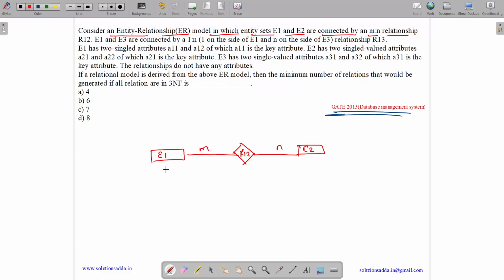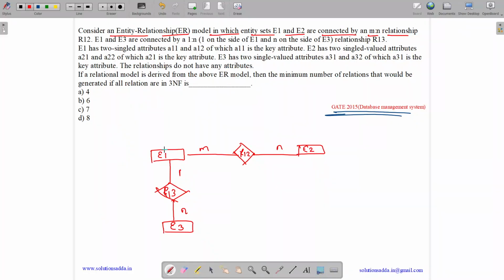And E3 is connected by a 1 to n relationship, with 1 on the side of E1 and n on the side of E3. This is relationship R13.